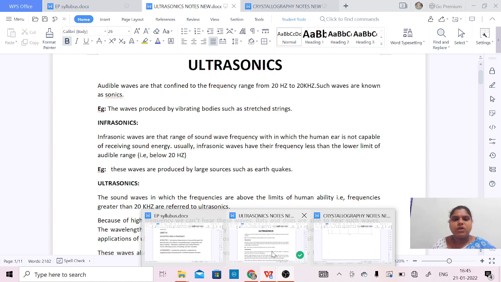Usually, infrasonic waves have their frequency less than the lower limit of the audible range, that means below 20 Hz. Example, these waves are produced by large sources such as earthquakes.